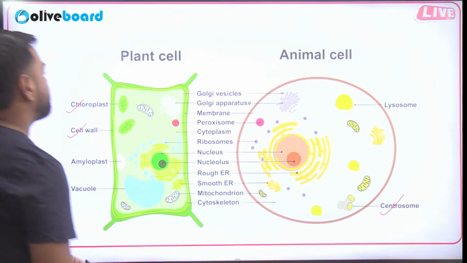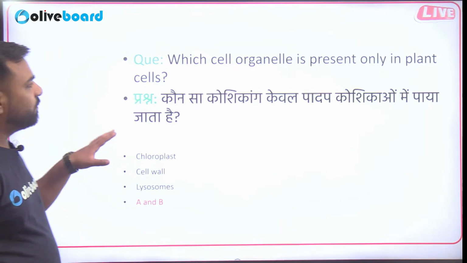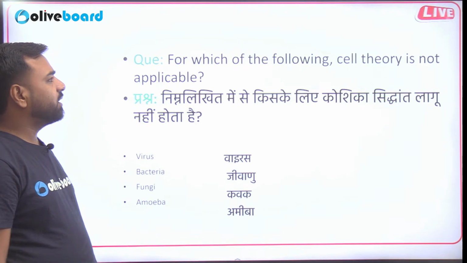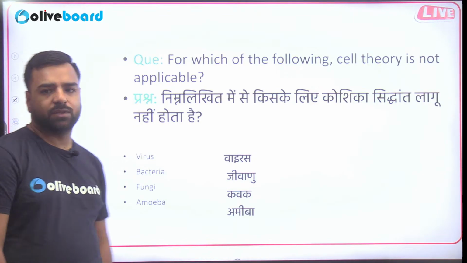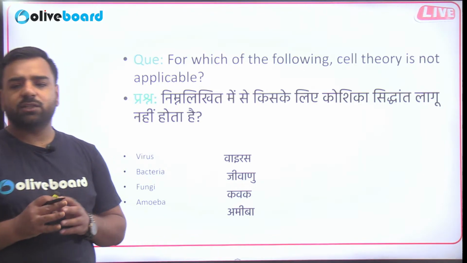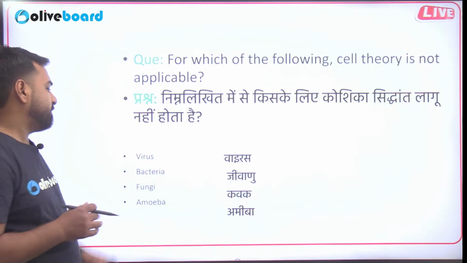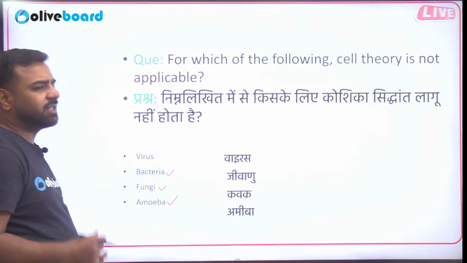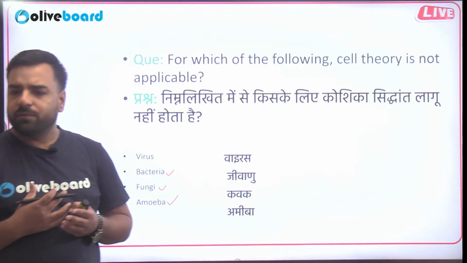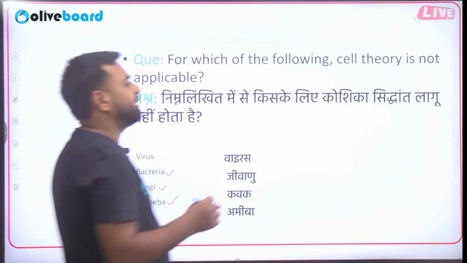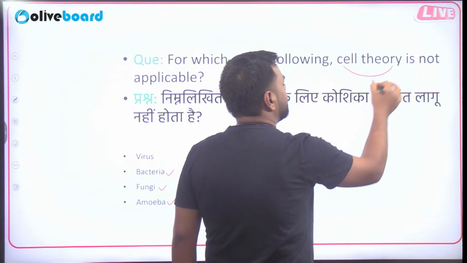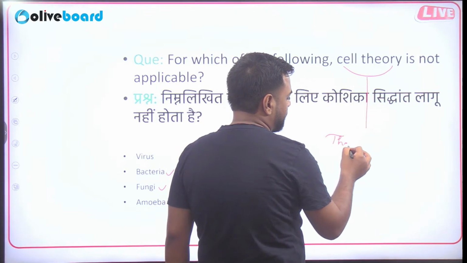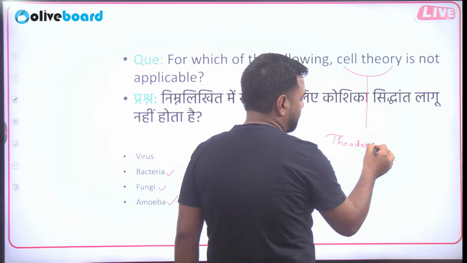The next question is, for which of the following is cell theory not applicable? You have four options. Cell theory is not applicable for what? For bacteria, for fungi, for amoeba, for mammals, that is for us, cow, cat, for all of them the cell theory is applicable. So cell theory was given by whom? Cell theory was actually given by Theodor Schwann.